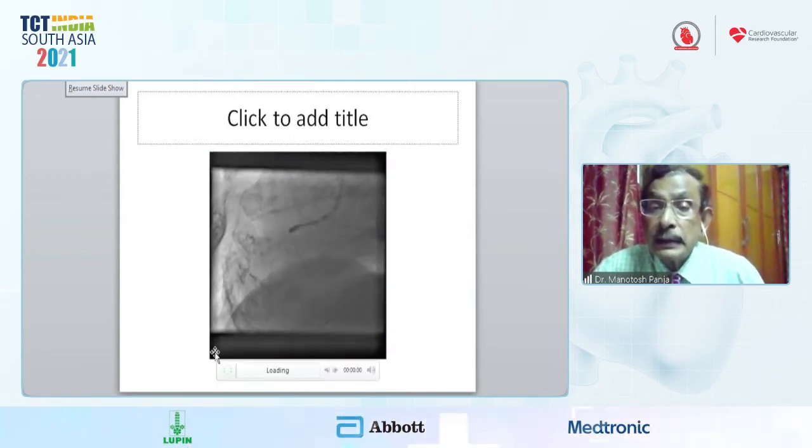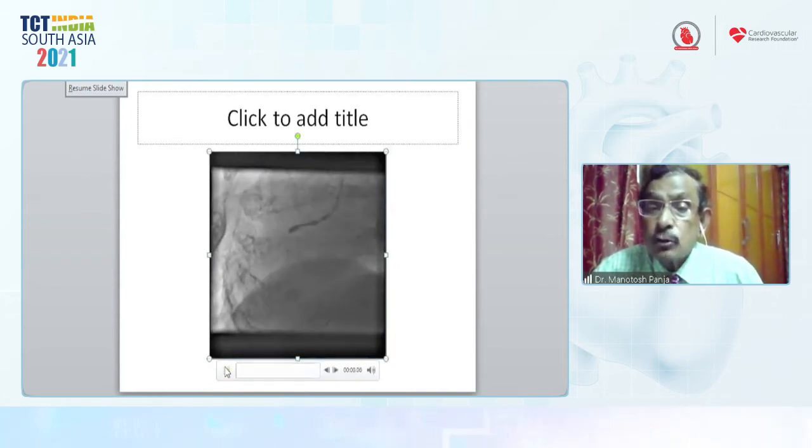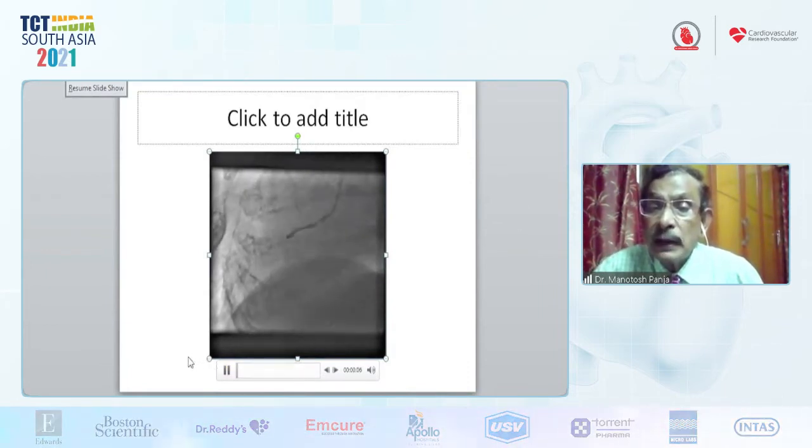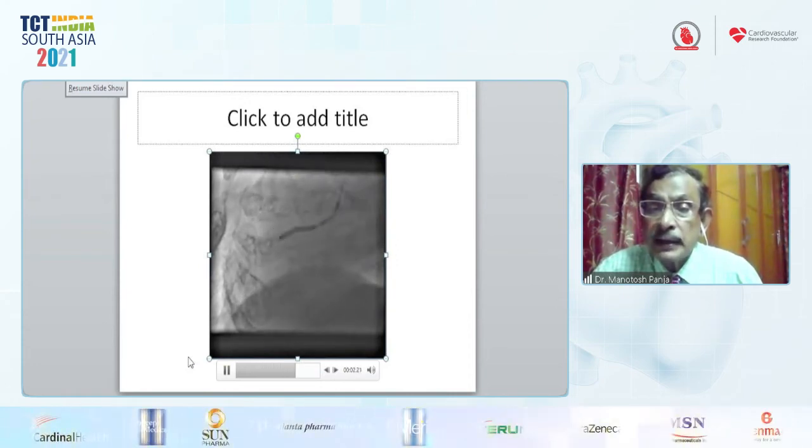Next, we gave the full dilatation of the stent, post-dilatation by the NC balloon, and ultimately we have done the flaring of the ostium of the RCA.